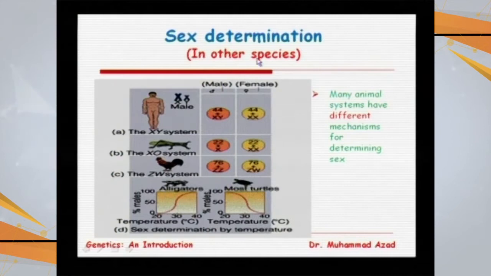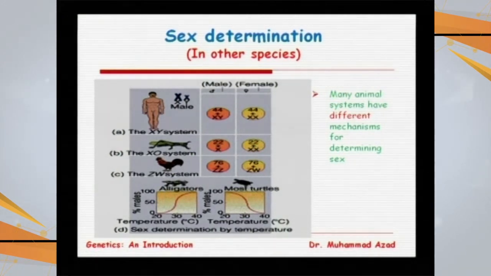Looking at these different patterns in the form of slides, going to sex determination in other species. The first discovery was in Drosophila melanogaster, and the same is true for humans. We have the XY system, where the males are XY, while the females are XX. While in grasshoppers and many other insects, they have the XO system. Males have one less chromosome, only one X chromosome, while the females have two X chromosomes. So the total number of chromosomes in male will be 23, and in female the number of chromosomes will be 24.